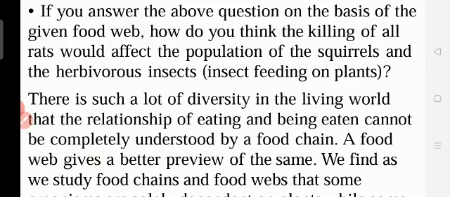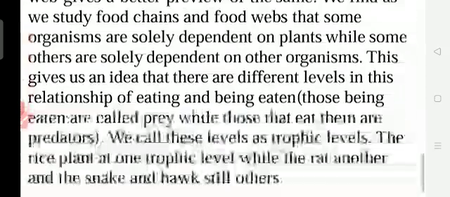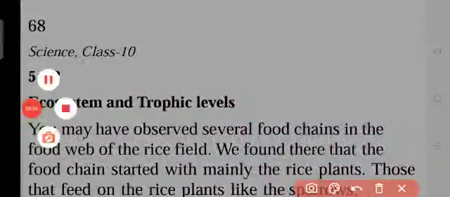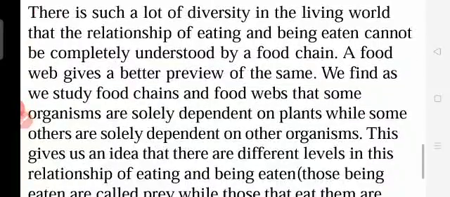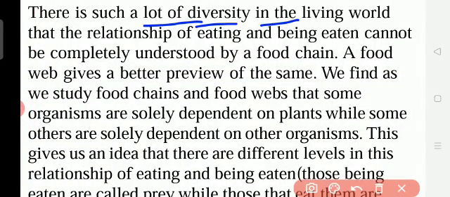Now answer the above question on the basis of the given food web. How do you think the killing of all rats would affect the population of squirrels and the herbivorous insects feeding on plants? Insect feeding on plants means the insect is eating the plants. Okay, so this is the one.